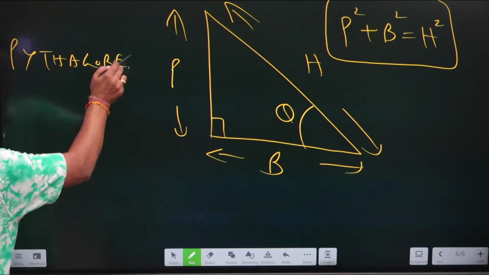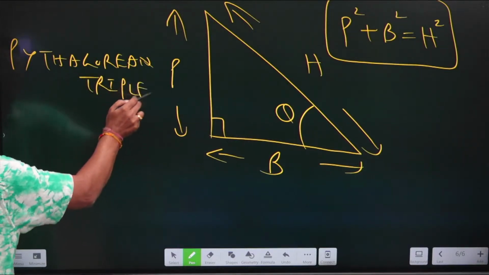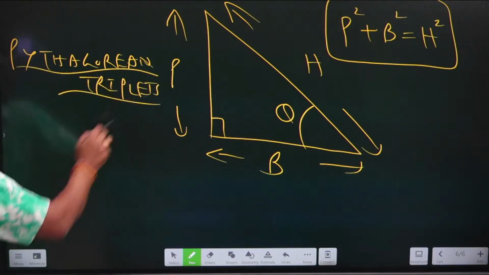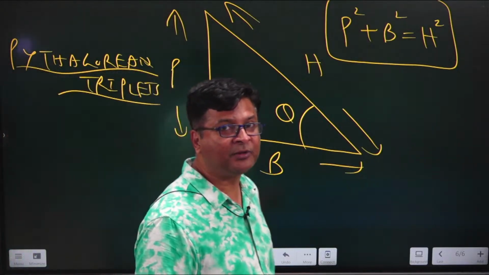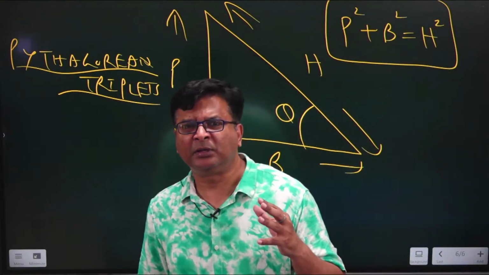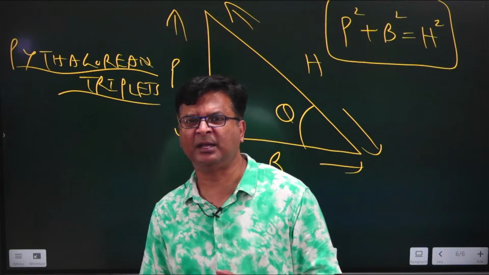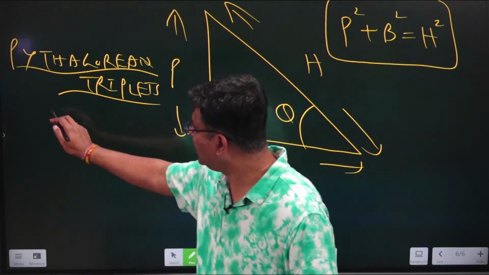Now I am going to write a few Pythagorean triplets and I will tell you what is different or what is strange in all these Pythagorean triplets. What are those? Let's start.